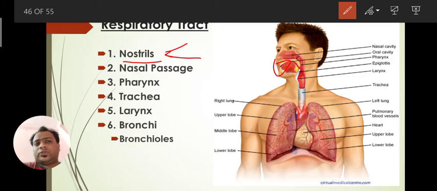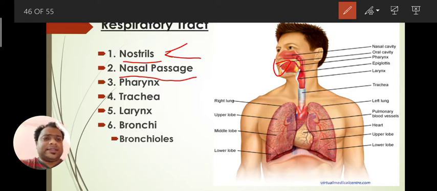Okay, so in the nostrils we have nasal hair and mucus. That's why we should always take air in through the nose, and you can release carbon dioxide through the mouth, no problem. You can exhale through the nose also, but you should always inhale through your nose, because filtration takes place inside the nose, which is not possible through your mouth.